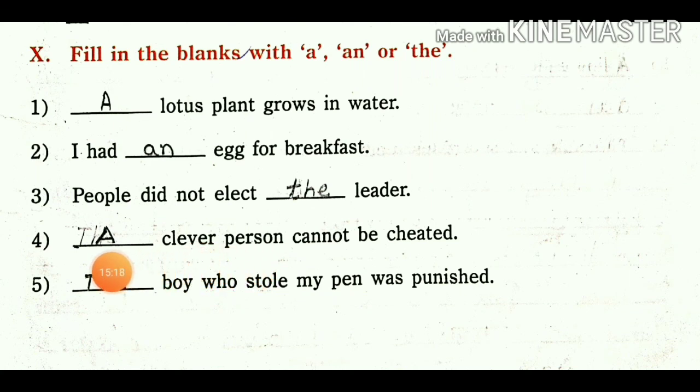So here we have used a, and C is a consonant. Before a consonant we have used a. And last one, the boy who stole my pen was punished. So that particular boy who stole the pen, so we have used the before boy.